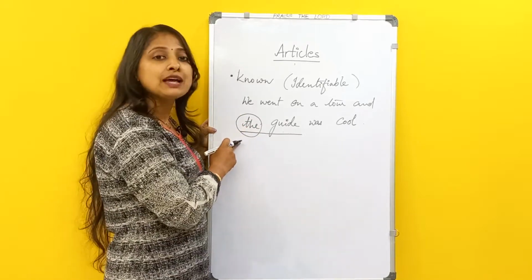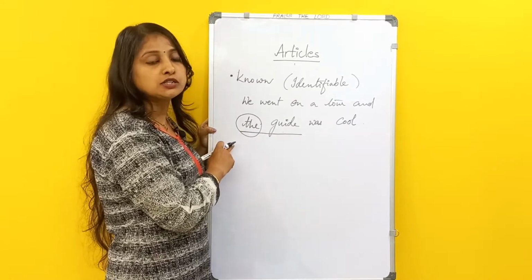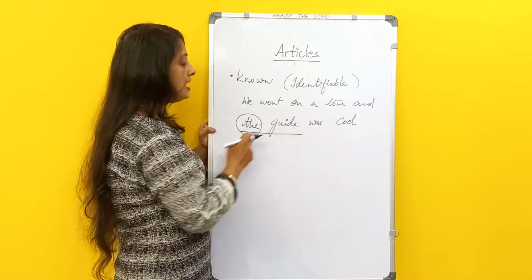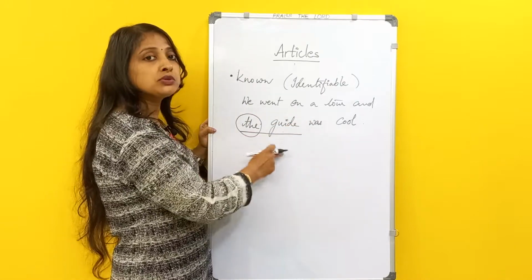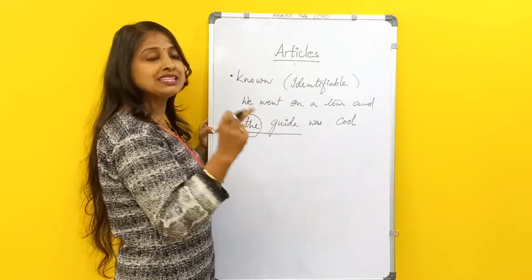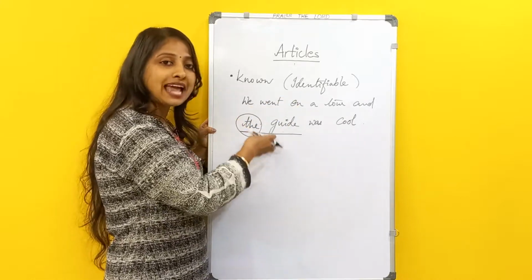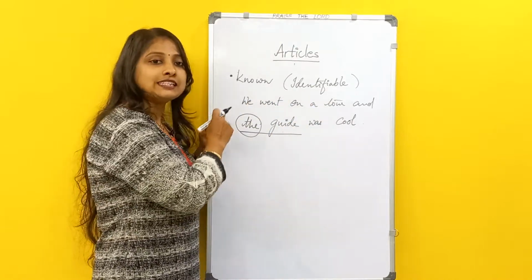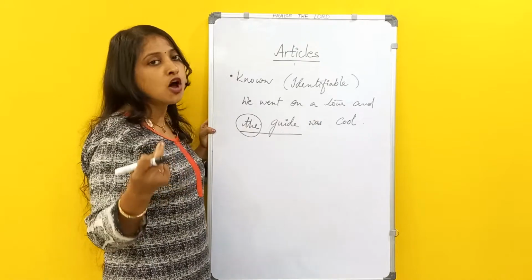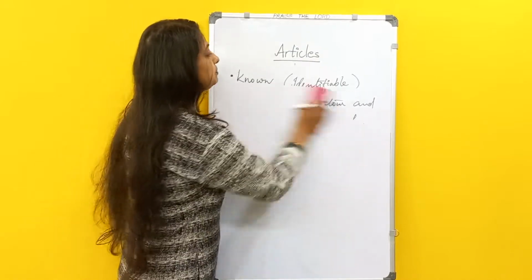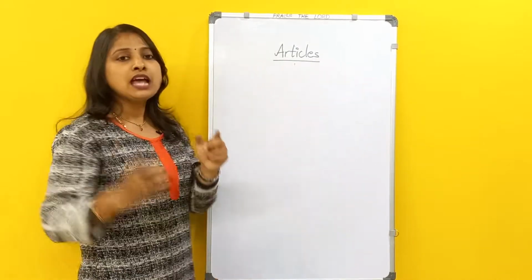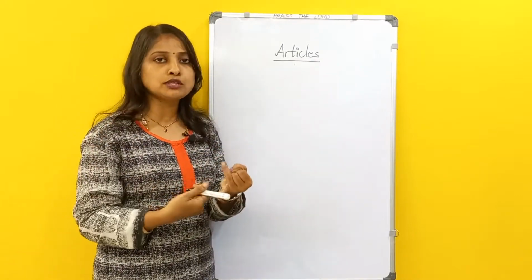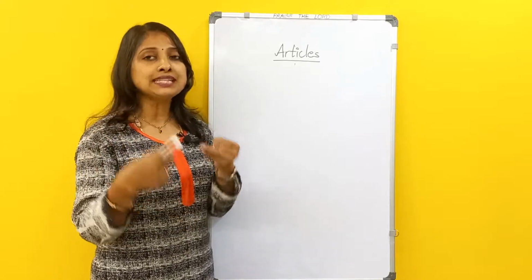So this is something which is known. This is a definite article. So you will be using the guide. We went on a tour and the guide was cool. We don't need to say the tour guide was cool. We simply need to mention the guide, which is actually saying that we are talking about the tour guide. Right? So that is the first case or the first rule or first point to be remembered. Understood? We are just talking about the rules, or the points to remember, when to use the.